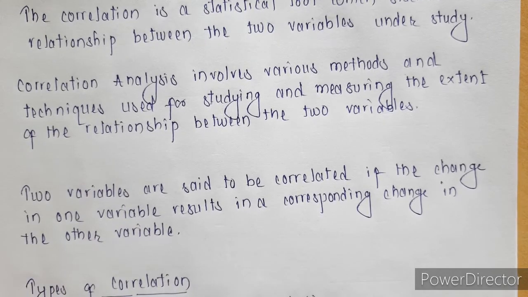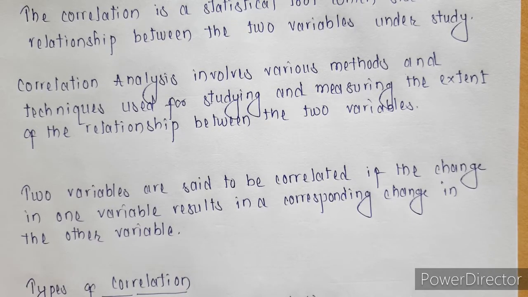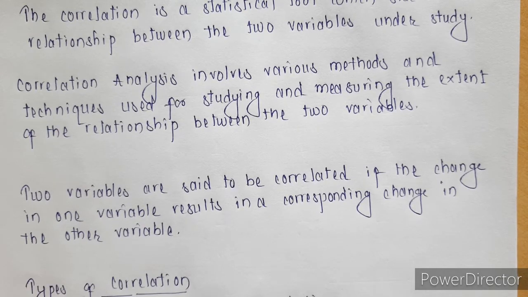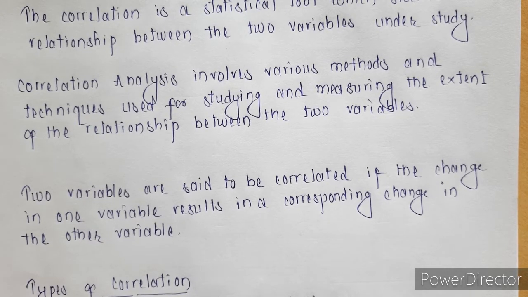Now, when can we say two or more variables are correlated? We can say they are correlated if the change in one variable results in a corresponding change in the other variable. If I'm changing one variable and at the same time the second variable is also changing, then only we can say they are correlated with each other.